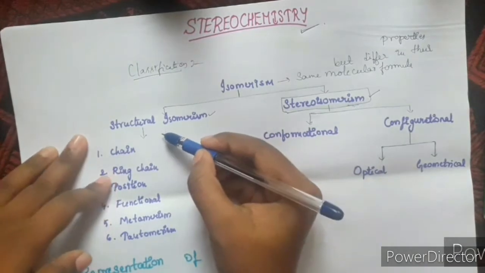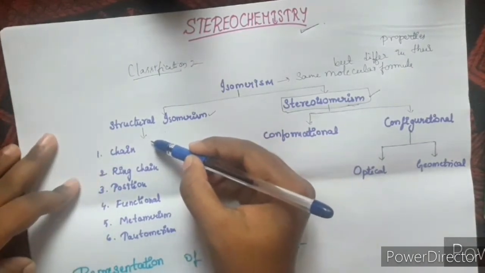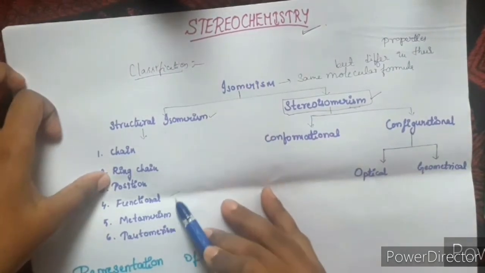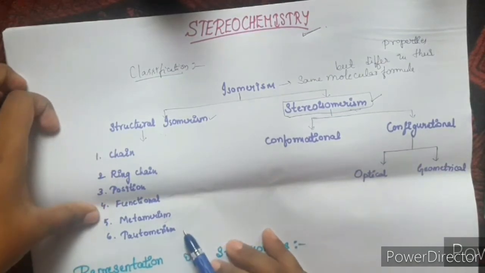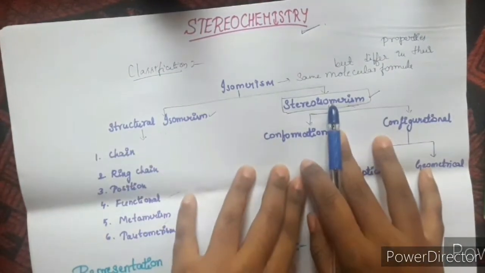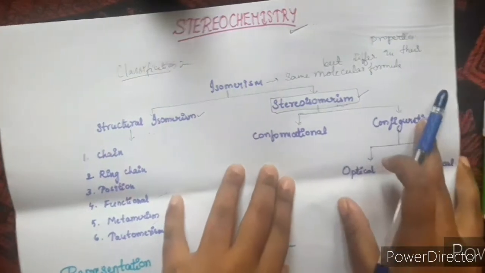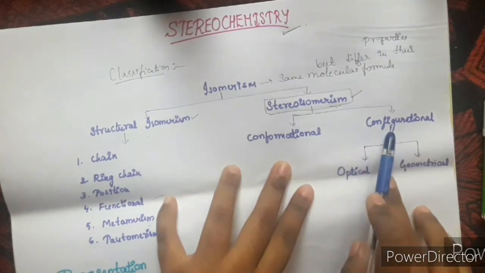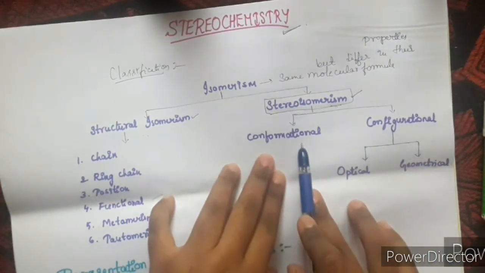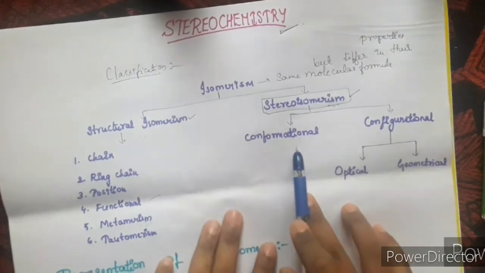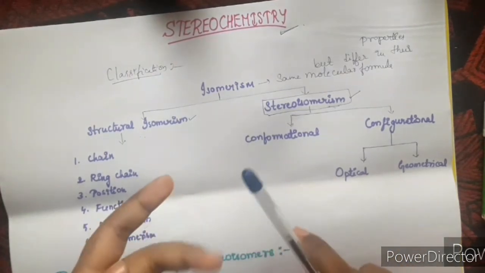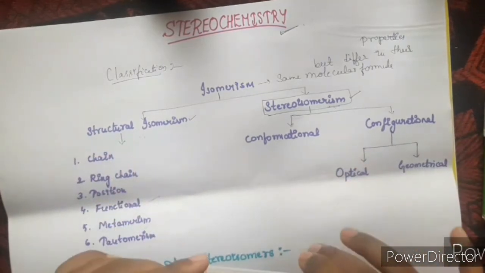Under structural isomerism, we see the further classifications as chain isomerism, ring chain isomerism, position isomerism, functional isomerism, metamerism and tautomerism. And under stereoisomerism we study mainly two types, that is conformational isomerism and the other one is configurational isomerism. Conformational isomerism is the spatial orientation of a molecule which differs only in the dihedral angle and is easily interconvertible through mechanical process.